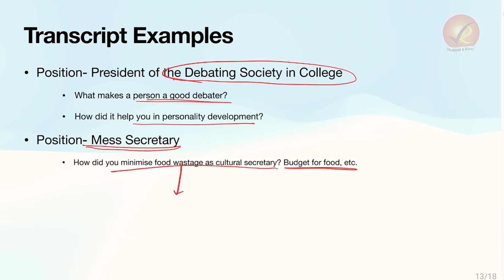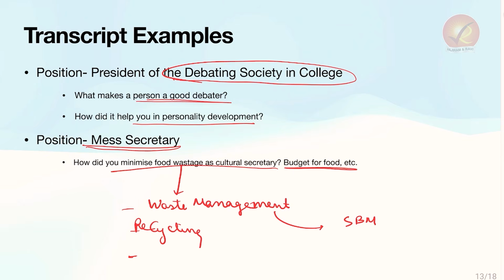The food wastage component can also take you to broad ideas of waste management, or the recycling concept, or how much waste does India generate, how much waste does your city generate. All of these broad areas in waste management can also come from here to the Swachh Bharat Mission, the rural and urban components, the budgetary allocation, the issues in it. If you are, let's say, the DM or the DC, what kind of steps will you take for reducing food wastage in your district? These are all the issues that come from just mess secretary.